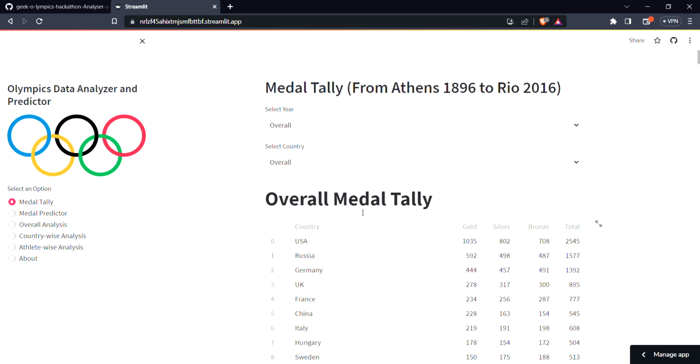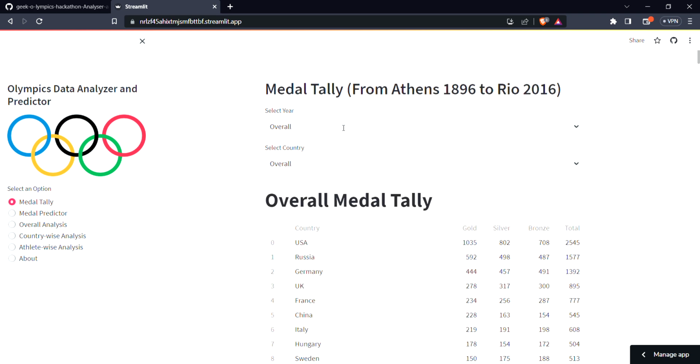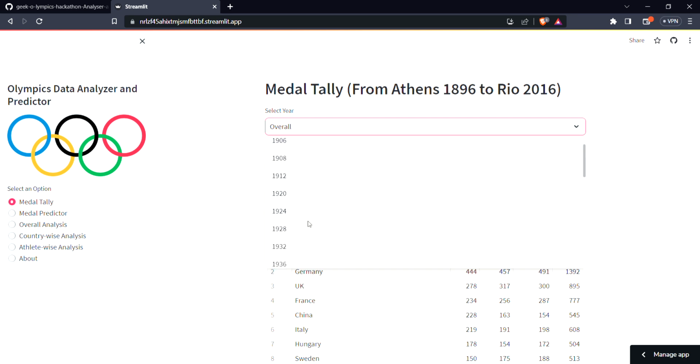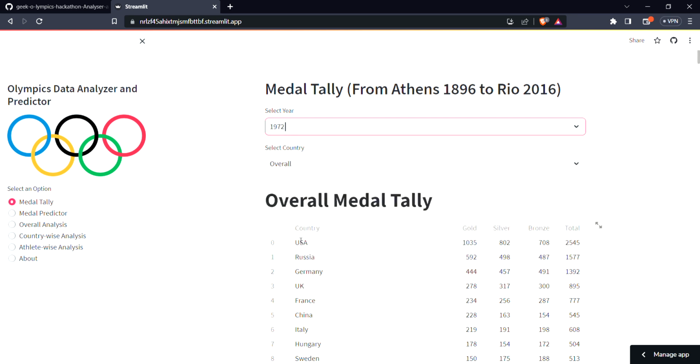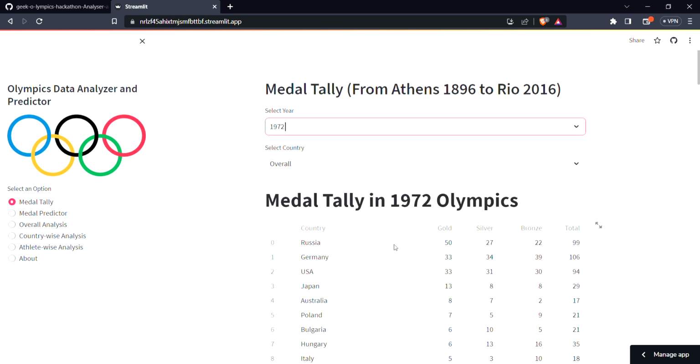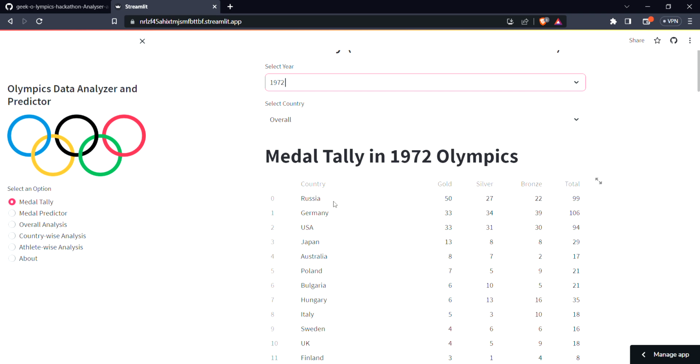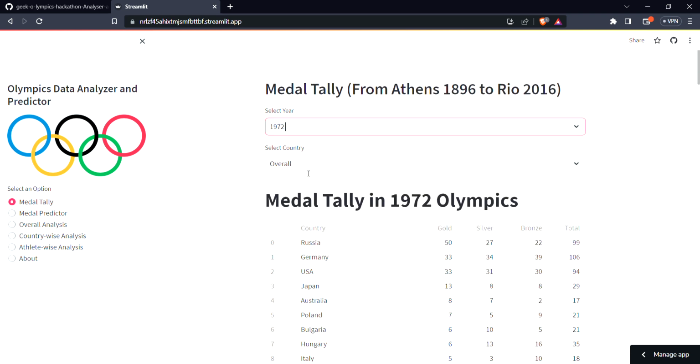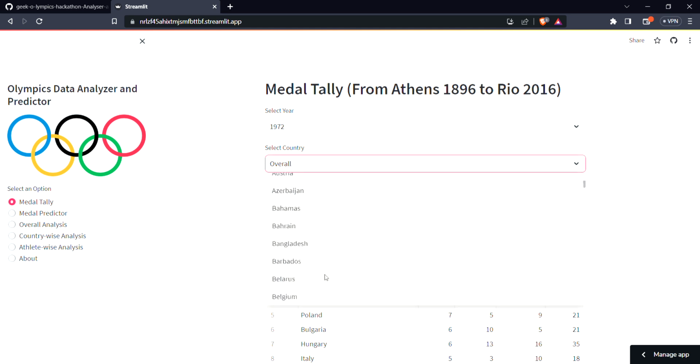We can also select a particular year. Let us take the year 1976, and then we get the medals corresponding to each of the countries. And we can also select a particular country over here as well.